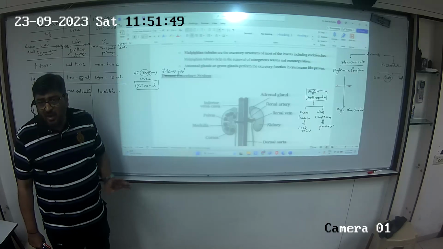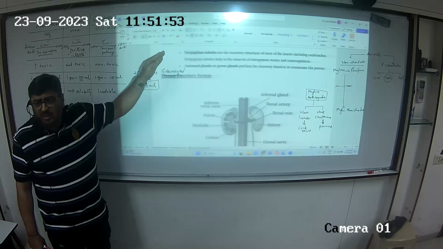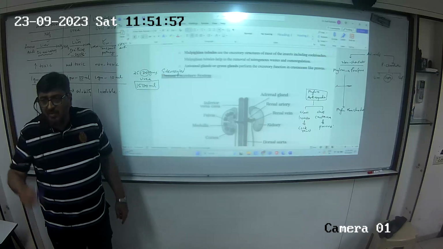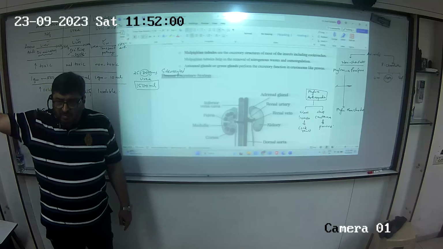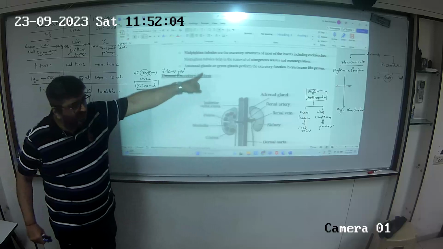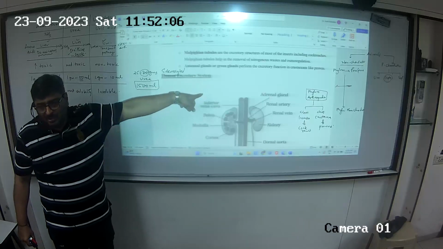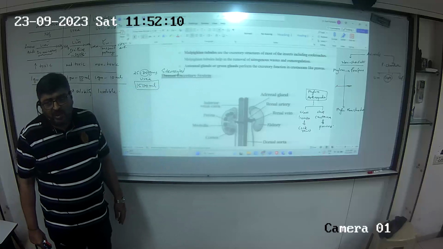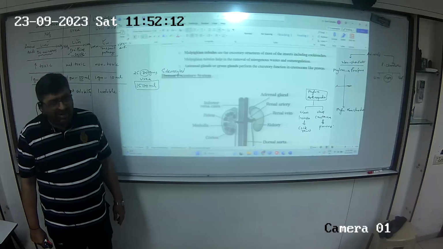ठीक है ना? आगे did we come across a very general statement like bony fishes, marine fishes? We will do examples of the bony fishes and marine fishes in Animalia. तो वहां से example ले लेंगे और यहाँ से statement ले लेंगे. तो मरीन फिश का एक नाम लेंगे, you have to define whether it is ammonotelic, ureotelic or uricotelic.